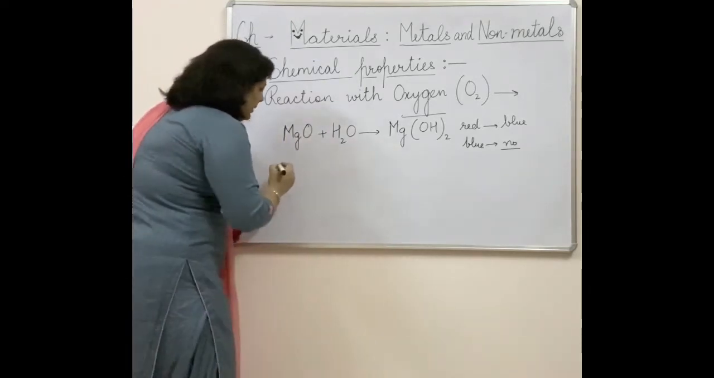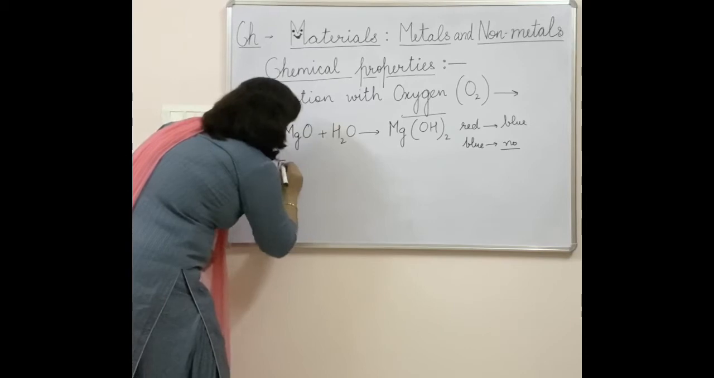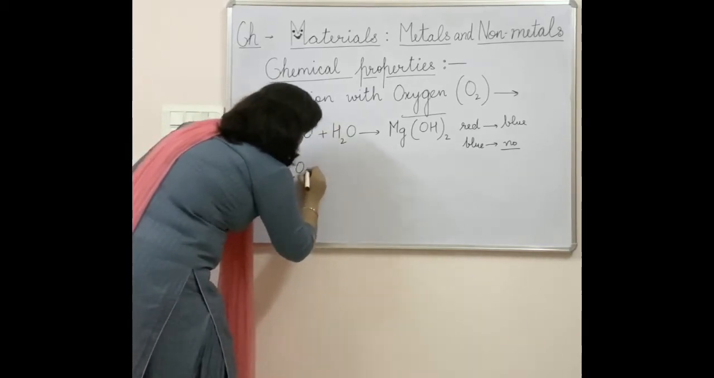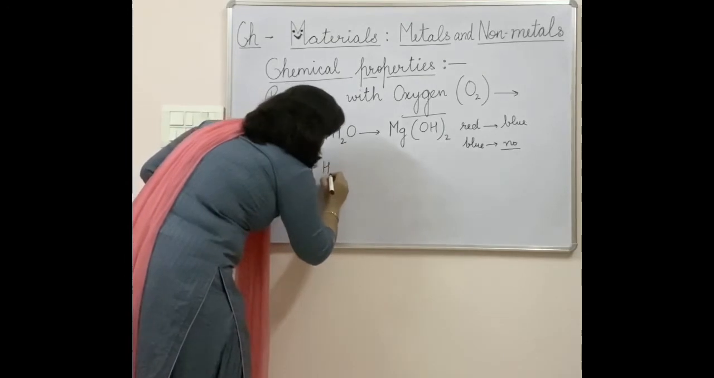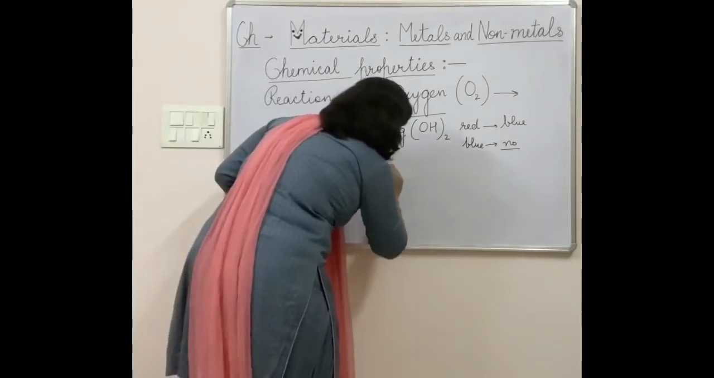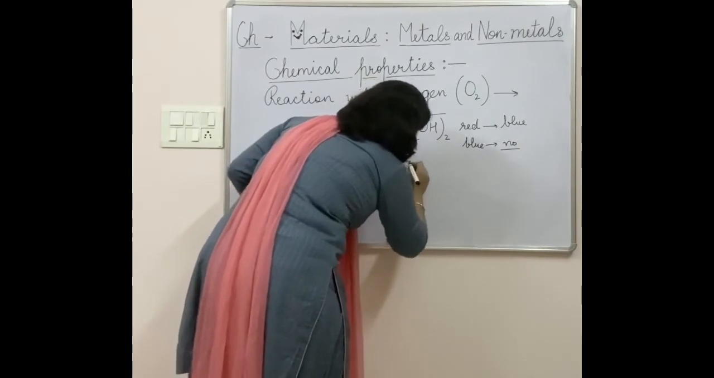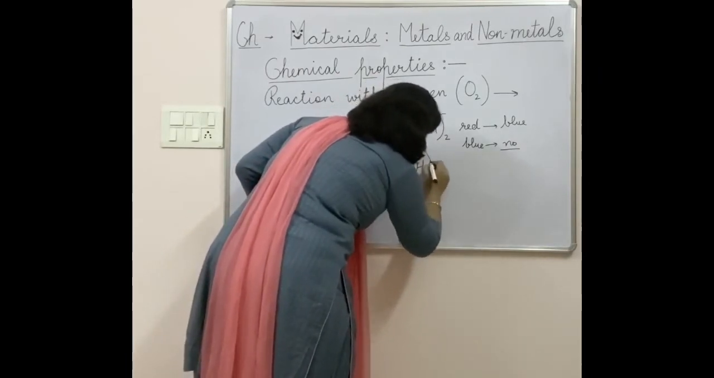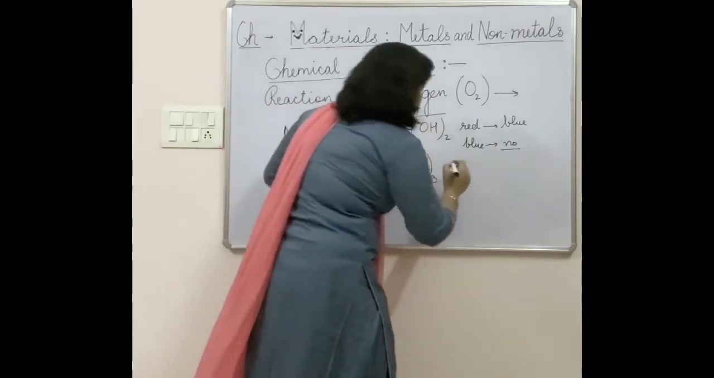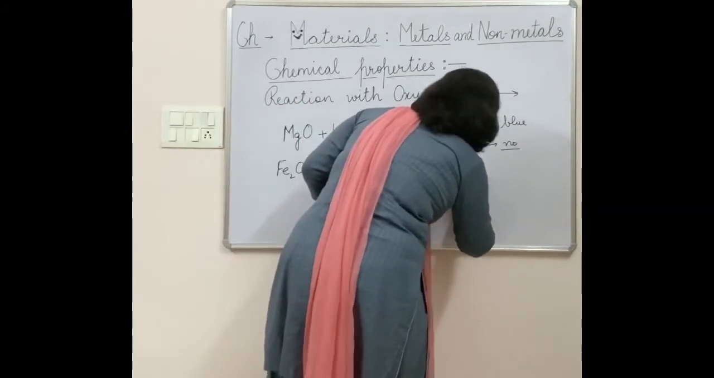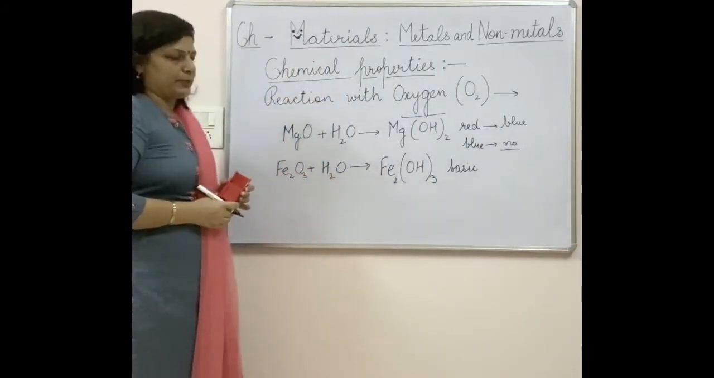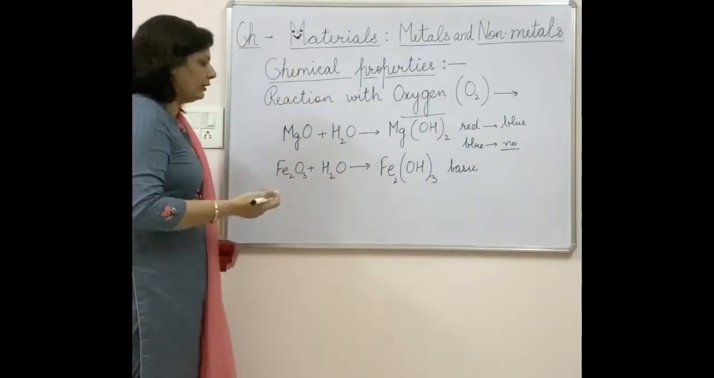Another example I will take is iron oxide, or ferric oxide. Here also, mix this in water and it will lead to the formation of a hydroxide. This is again basic in nature, by testing with the help of litmus paper. Any other you can take.